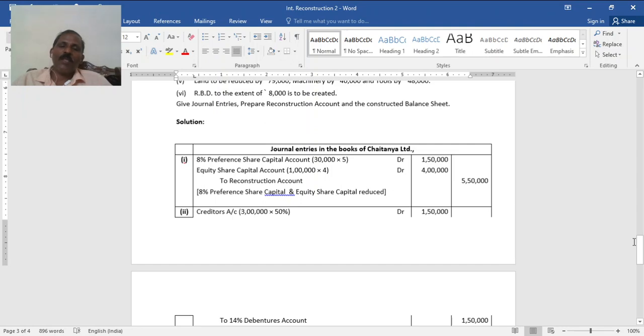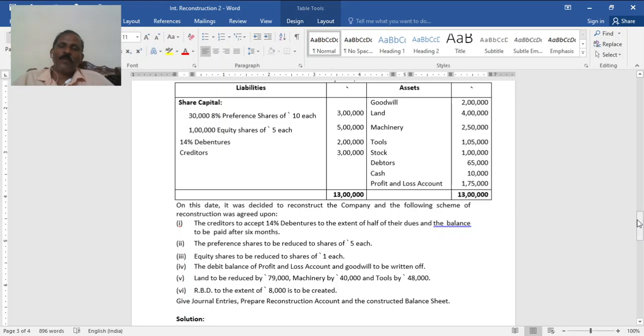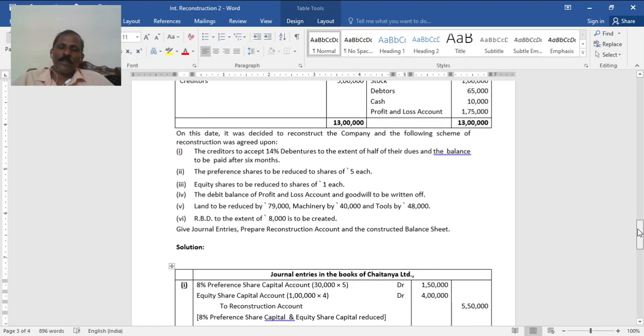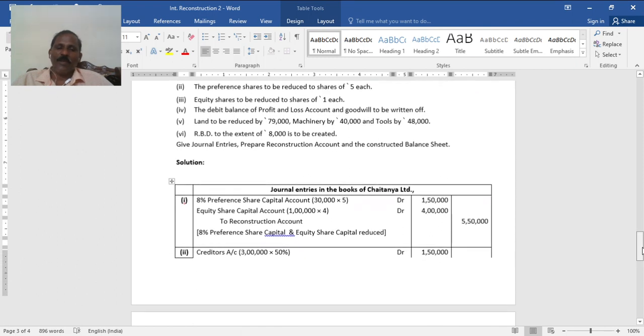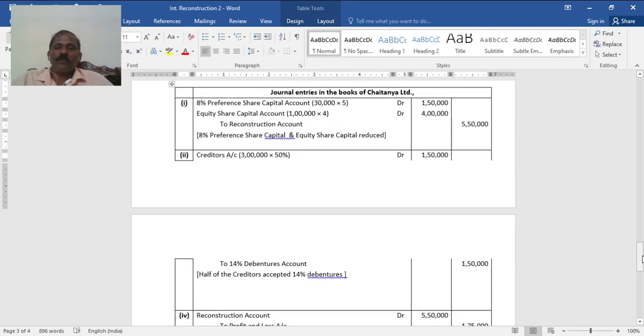You can pass the entry like this also. 8% preference shares 3 lakh, that is 10 each, to 8% preference shares of 5 each, and to reconstruction account 1,50,000. Then equity share capital account 5 lakh, to equity share capital account 1 lakh, and to reconstruction account 4 lakh. You can pass it like that or straight away this entry. So now 5,50,000 is the balance in reconstruction, that is profit through reduction of preference as well as equity share capital.